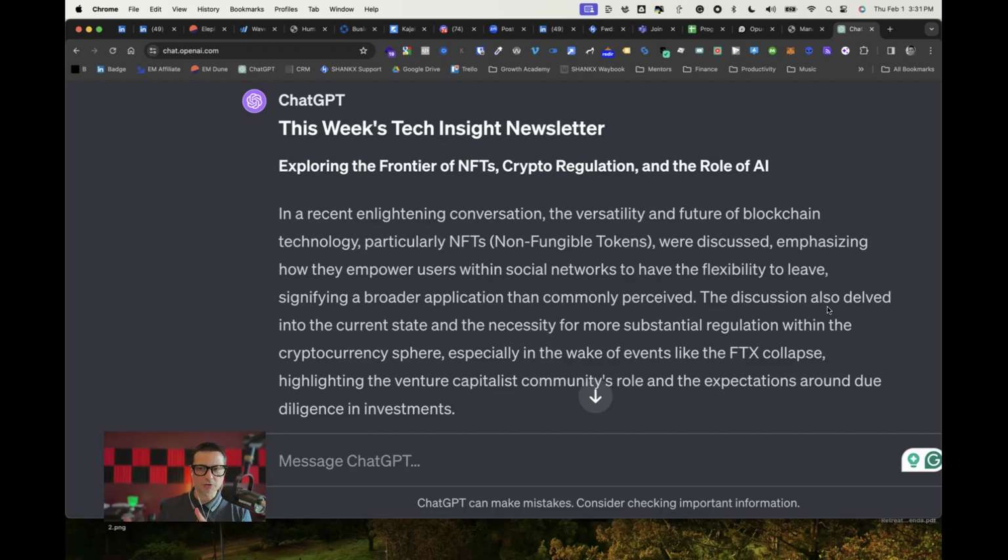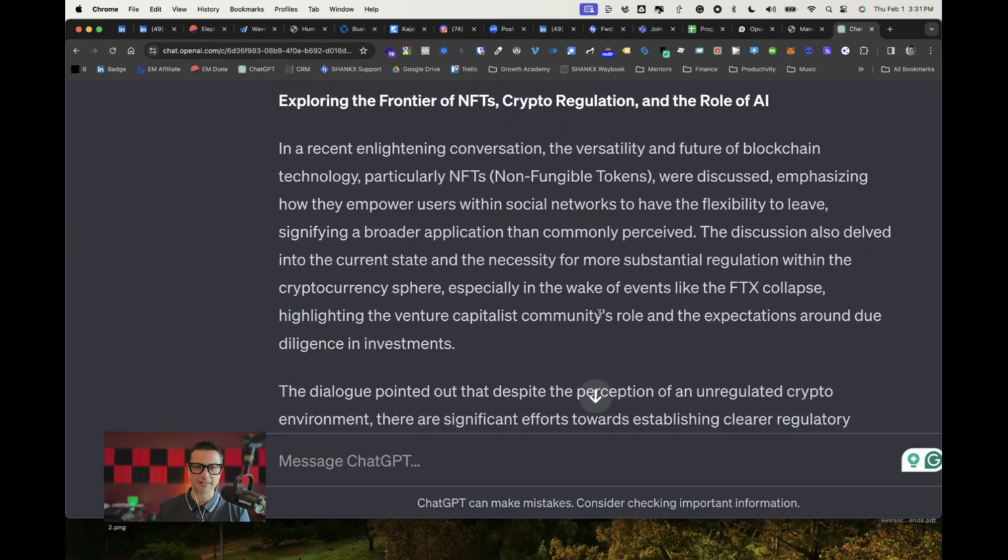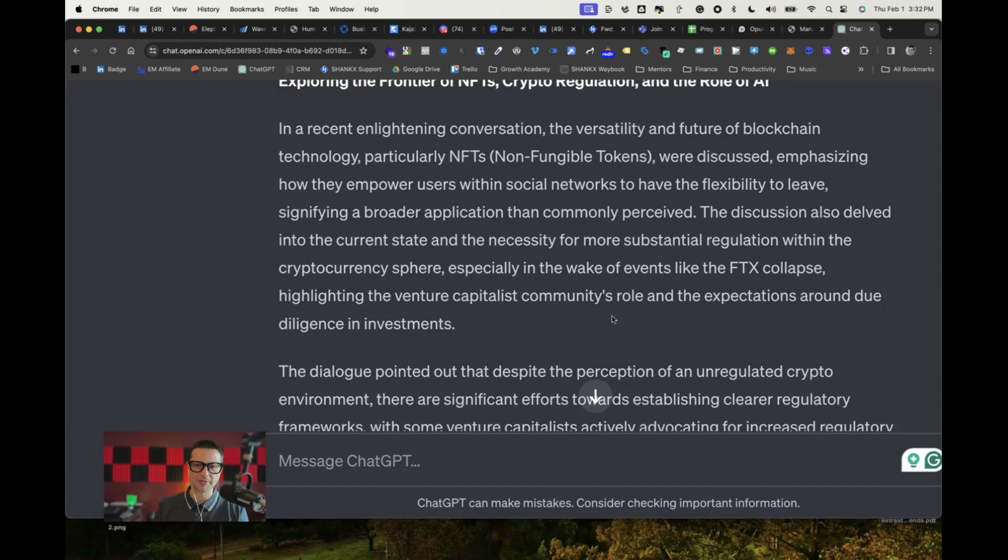The discussion also delved into the current state and the necessity for more substantial regulation within the cryptocurrency sphere, especially in the wake of events like the FTX collapse, highlighting the venture capitalist community's role and the expectations around due diligence in investments.